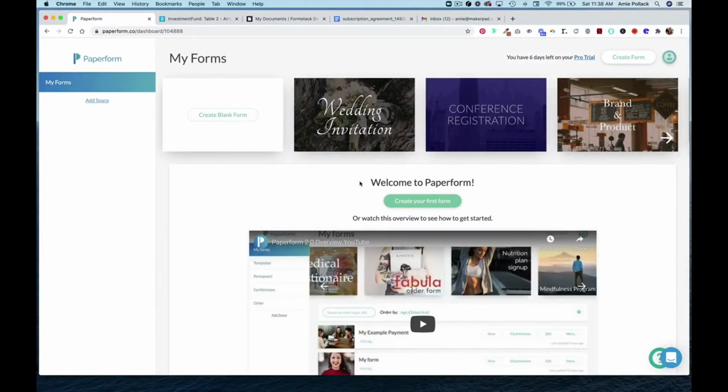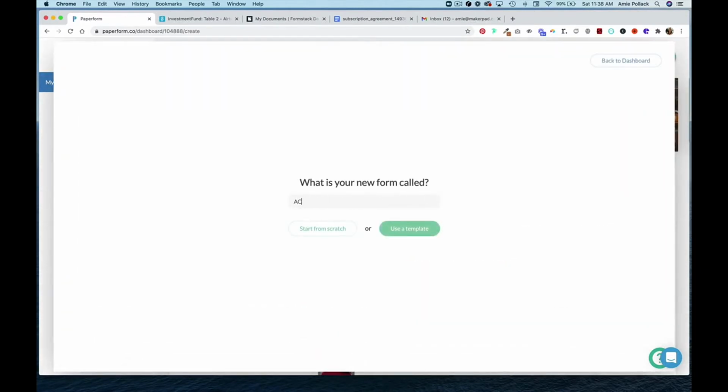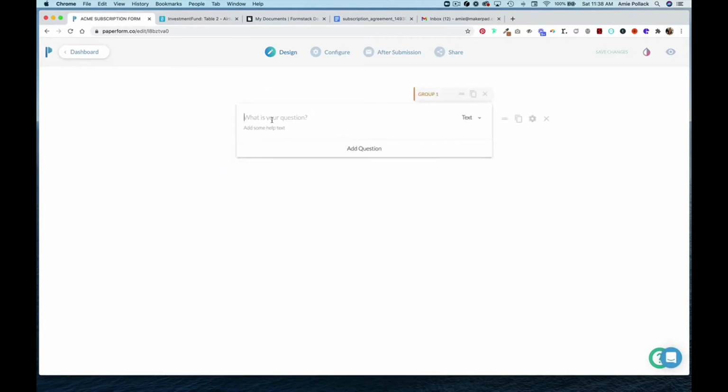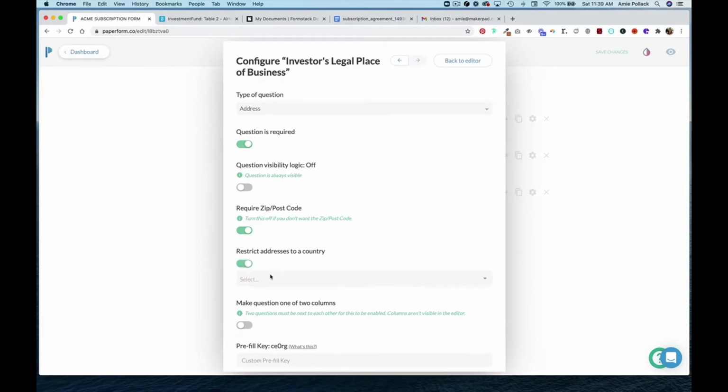Going to do is create a form in Paperform, and we'll call it Acme subscription form. Start from scratch. And our first question will be investor's legal first and last name. Then we'll ask for an email address and then an address. You can configure it to only be within one country if you would like.